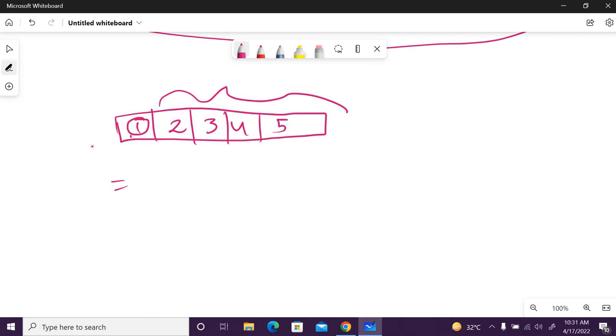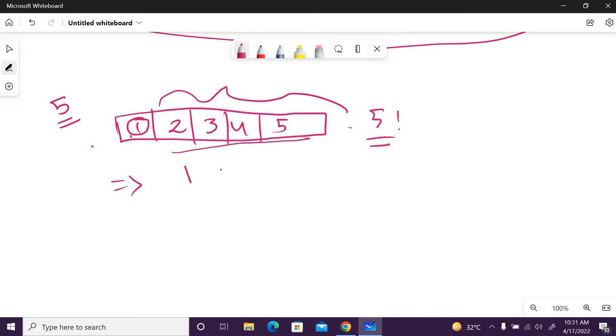So what is the possible number of ways here? If there are 5 numbers in total, then one number I am fixing, so 5 factorial should not be there, because one number is fixed. How many others other than 1? 4.